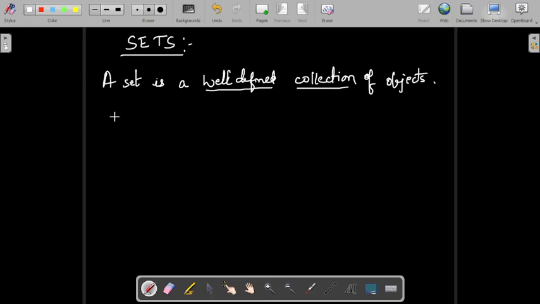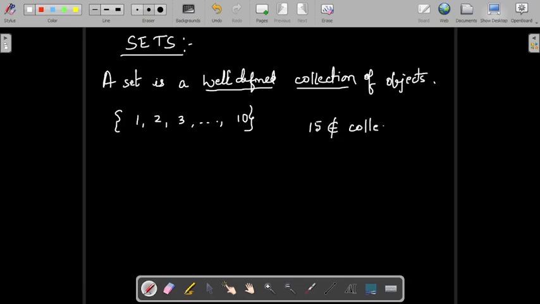See, for example, if I ask you to collect all natural numbers from 1 to 10, then the collection will be 1, 2, 3, and so on up to 10. These are the natural numbers from 1 to 10. I will give you one object, say 15. This is another number I had given you. Now you will be in a position to say whether this 15 belongs to the collection or does not belong to the collection. There is no ambiguity. You will say that it is not there in the given collection, so 15 does not belong to the collection.